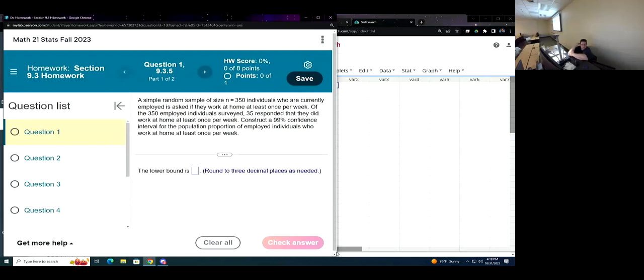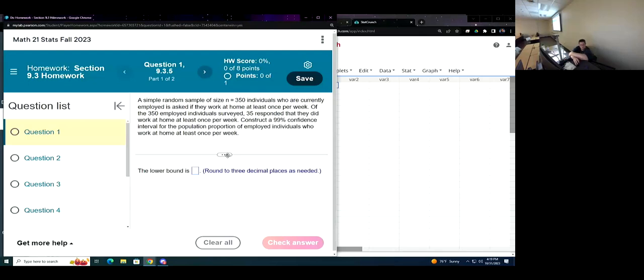This is number 1. It says a simple random sample of n equals 350 individuals who are currently employed is asked if they work at home once per week. Of the 350 employed individuals surveyed, 35 responded that they work at home at least once per week. Construct a 99% confidence interval for the population proportion of employed individuals who work at home at least once per week. And first thing they're doing is a lower bound and round to 3 decimal places.